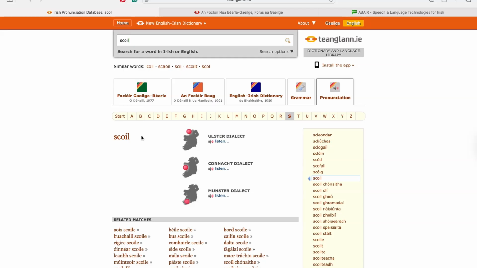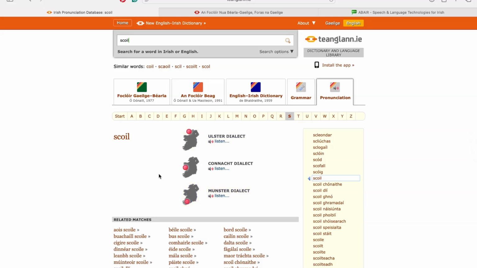So under pronunciation, when a word does come up, it'll be a noun or a root form of a verb. Some prepositions, not all. You'll get a choice of dialects: Ulster, Connacht and Munster. If you're a parent doing Irish with the kids and you're not too sure, focus on Munster because it's the closest to what the kids might be learning at school. It's closest to the standard Irish. Otherwise, if you have a choice of dialect, you can just pay attention to that.